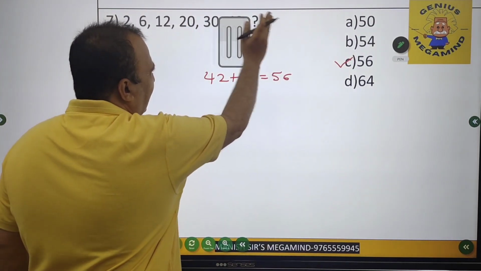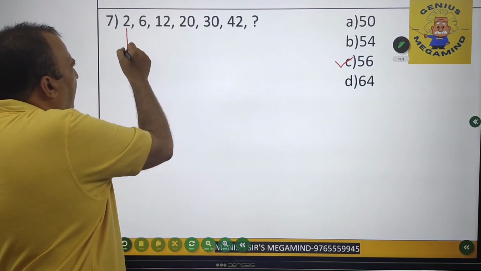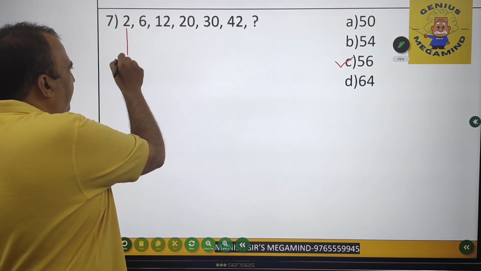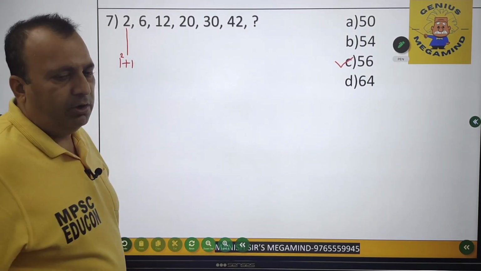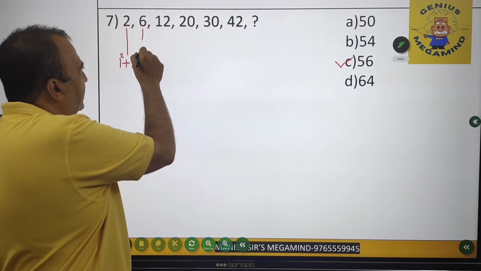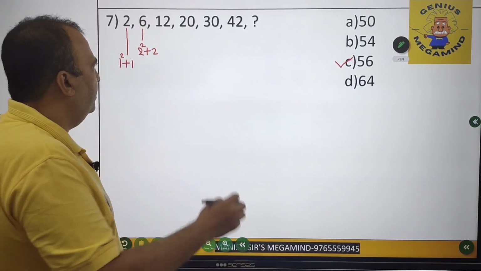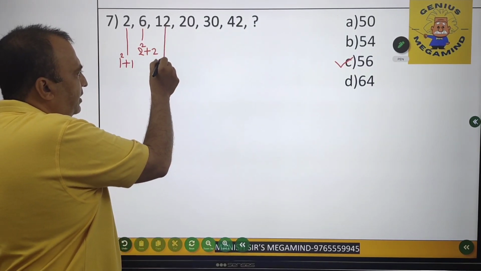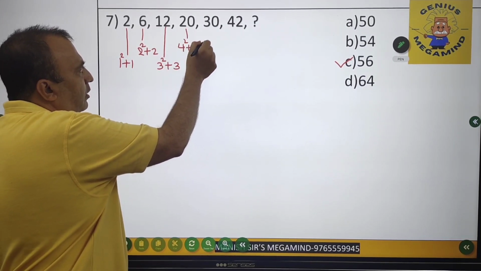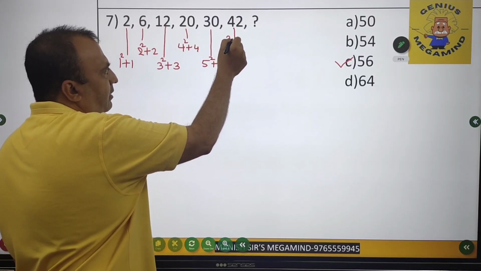Now what is the second method I can solve the same question with? Now here I can write 2 as 1 square plus 1, right? What is 1 square? 1, and 1 plus 1 is 2. I can write 6 as 2 square plus 2. Now what is 2 square? 4. 4 plus 2 is 6. Now my friend, this is 3 square plus 3. This is 4 square plus 4. This is 5 square plus 5. This is 6 square plus 6.